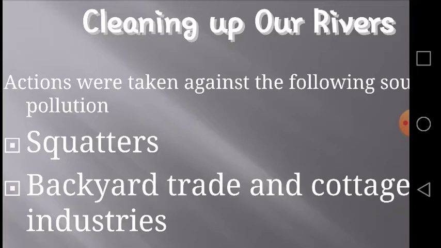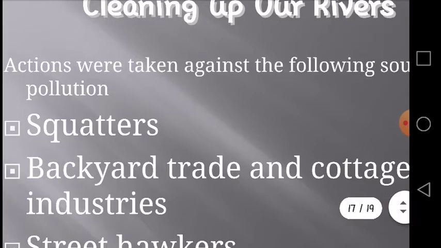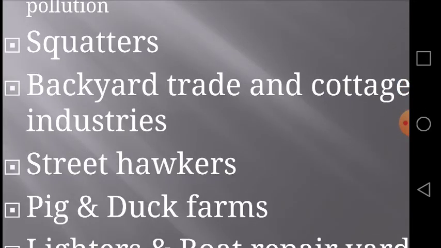The second step they have taken concerns backyard traders and cottage industries. The backyard factories were relocated to industrial workshops, fitted and equipped with proper waste water disposal facilities. The third step concerns street hawkers.